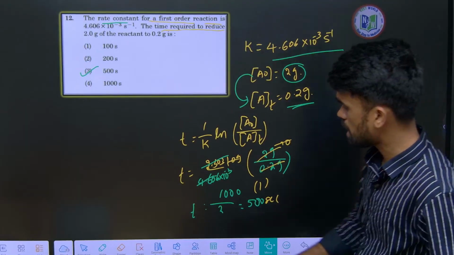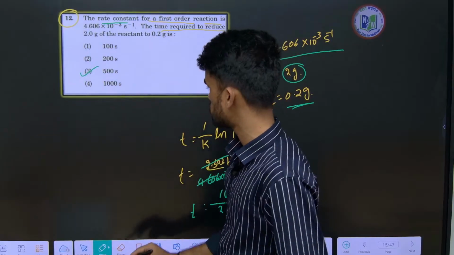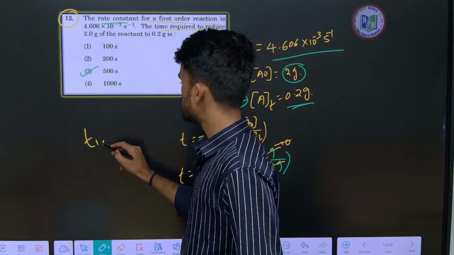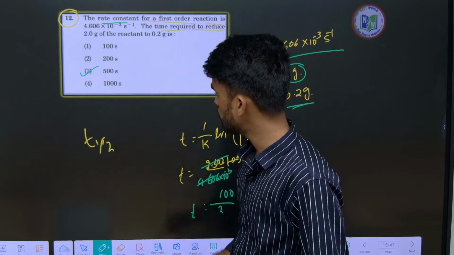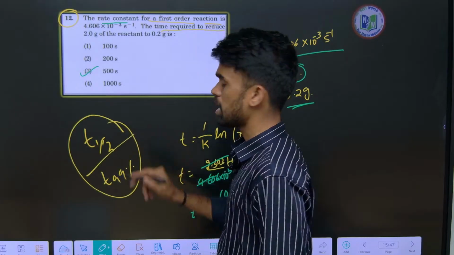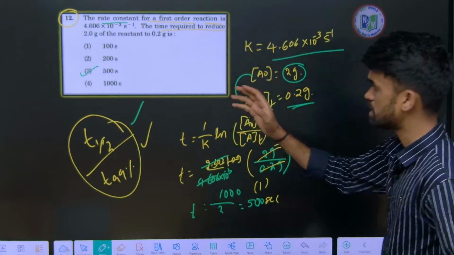So in the last class also, the 2019 paper also had the same kind of question, a similar formula-based question. They are asking about T half. So what is T half? How can we do it? And T 99% means how can we do it? So this is what was given in the last paper. So you can just go through that paper also to understand the concept.